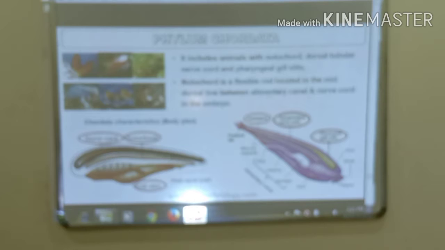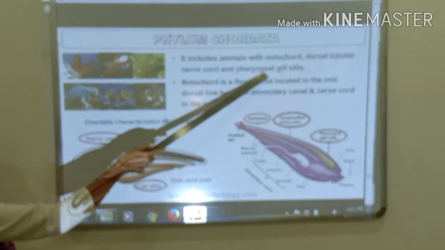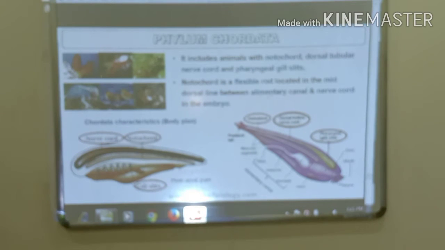If we talk of the next part, that is the pharyngeal gill slits, then pharyngeal gill slits are the paired openings which are formed on the lateral sides of the pharynx that communicates to the external. Right?